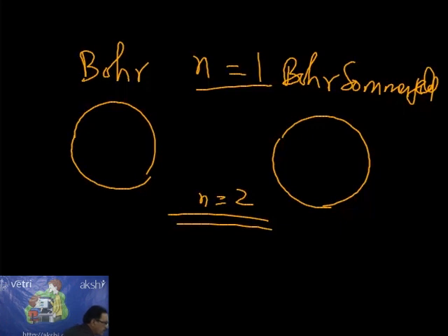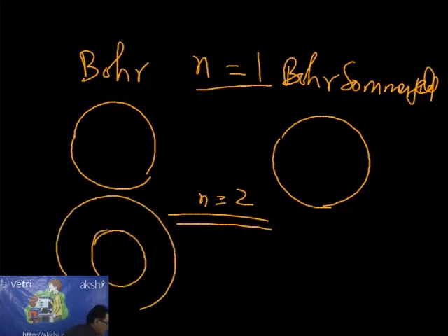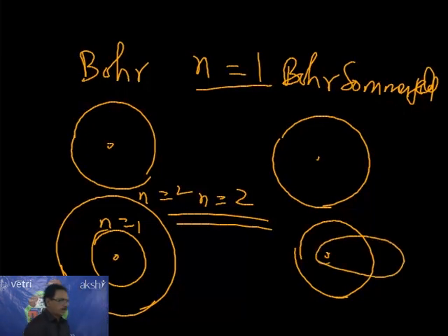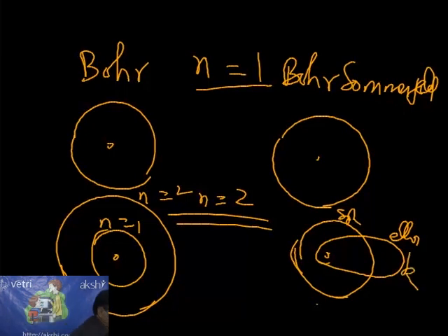When n equal to 2, the left side is Bohr, with n equal to 1 and n equal to 2. This is according to Bohr. When you come to Sommerfeld, now just see. You have to draw another orbit. So this is n equal to 2. One is elliptical and the other is spherical. These are represented by k: we use k1 and this is called k2. So n equal to 2 has k1 and k2, where k2 is nothing but n2.